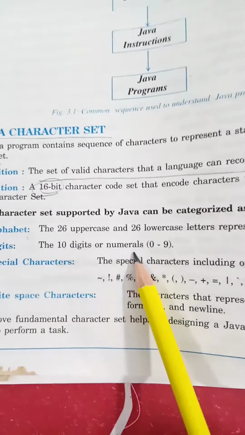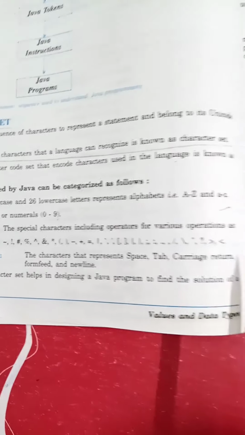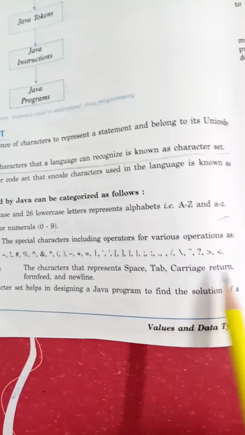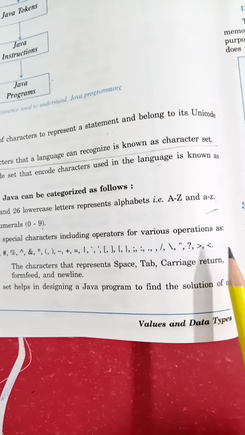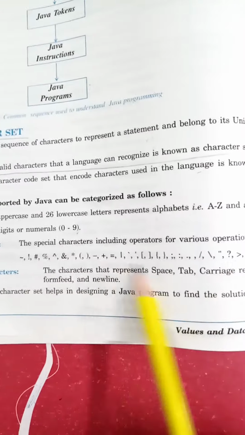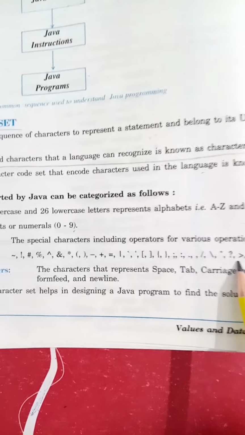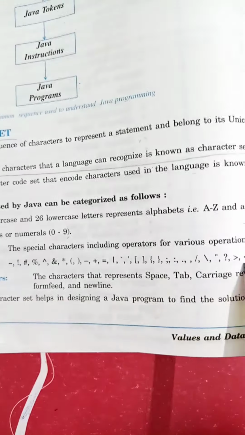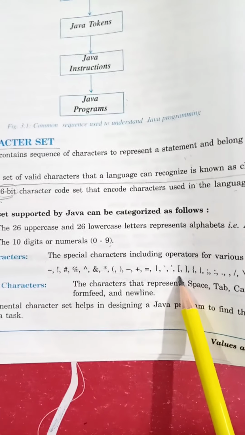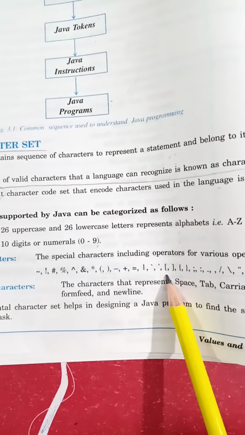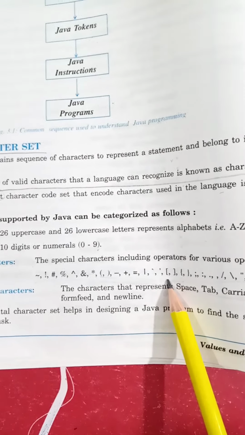Then special characters. These special characters are available in the Java character set. You have the list in your books. All these are the special characters which are included in the Java character set. You can use them in your program as per your requirement. So small letters a to z, capital letters A to Z, 0 to 9 numerals, digits and special characters